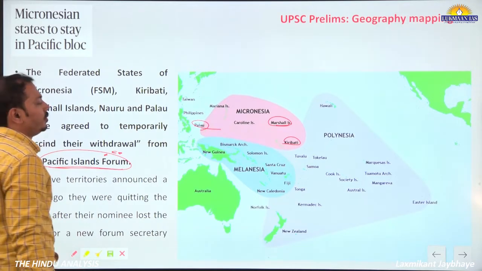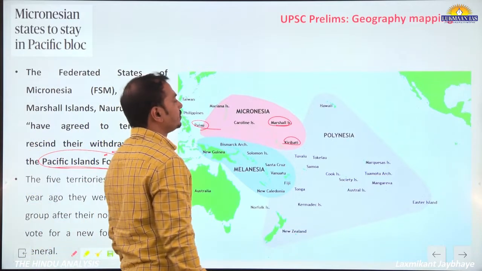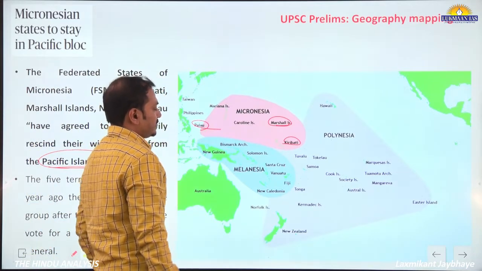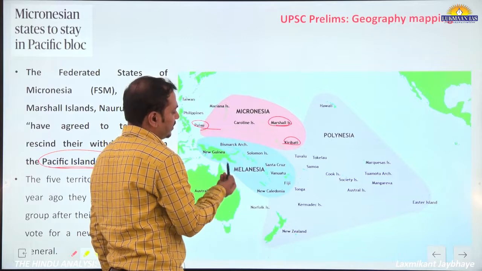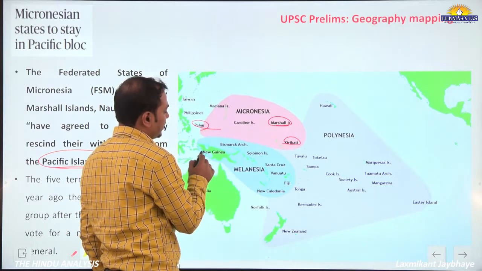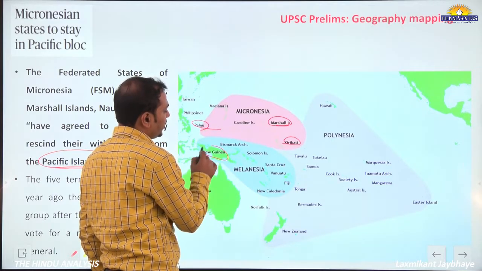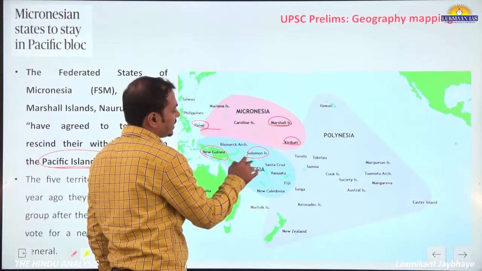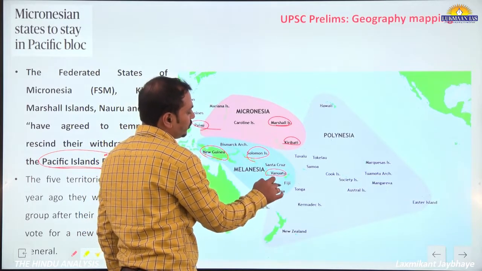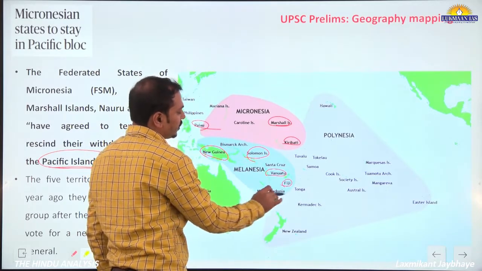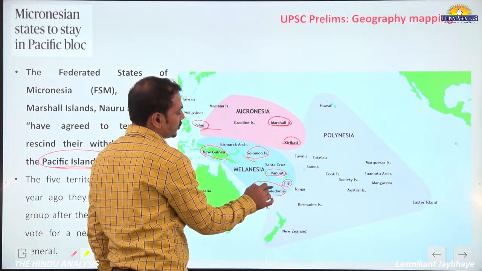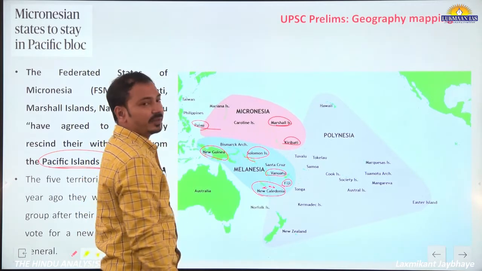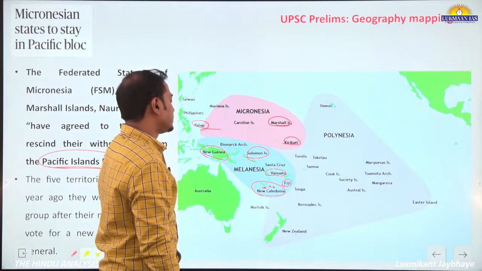See, there are 3 groupings of these islands in the Pacific Ocean. Micronesia, then Melanesia. Melanesia's major country is New Guinea. Then Solomon Islands, Vanuatu, Fiji Islands and New Caledonia. This is also sometimes in news. New Caledonia is a French territory in the Southern Pacific.